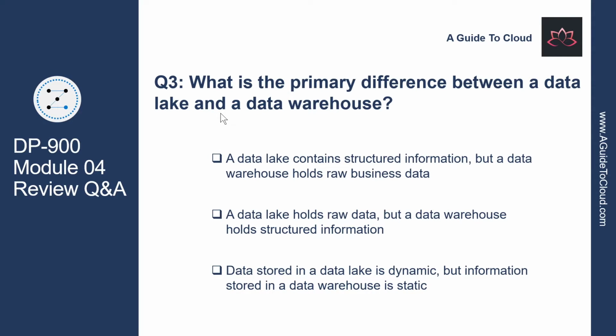Let's look at question number 3. What is the primary difference between a data lake and a data warehouse? Is it that a data lake contains structured information, but a data warehouse holds raw business data? No. Is it that data stored in a data lake is dynamic, but information stored in a data warehouse is static? Definitely not. So the correct answer is a data lake holds raw data, but a data warehouse holds structured information. A data warehousing solution converts the raw data in a data lake into meaningful business information in a data warehouse.